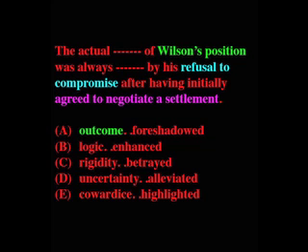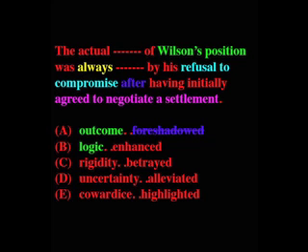What if we talked about the outcome of Wilson's position, and then we said it was always foreshadowed by his refusal to compromise? Well, that would make sense. But then it also says after having initially agreed to negotiate a settlement. Then his refusal to compromise wouldn't have been foreshadowed, so answer A won't fit.